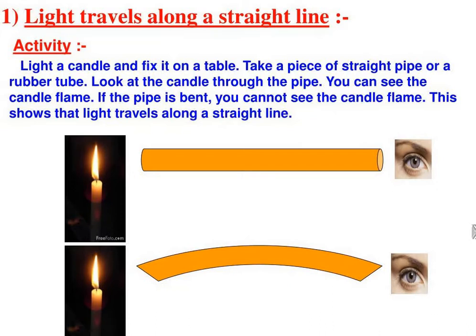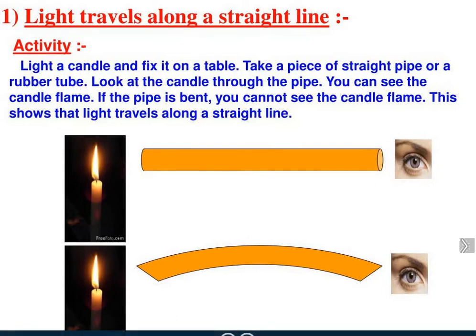For this you need to have some material, a flexible rubber or plastic tube or a straw of length 10 inches and a light bulb or candle. As you can see on the screen, hold the tube absolutely straight and point one open end to the source of light and put your eye to the other hole. What do you see? Now bend the tube and look through the hole. Now what do you see?